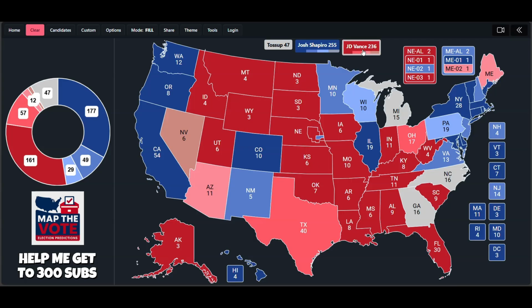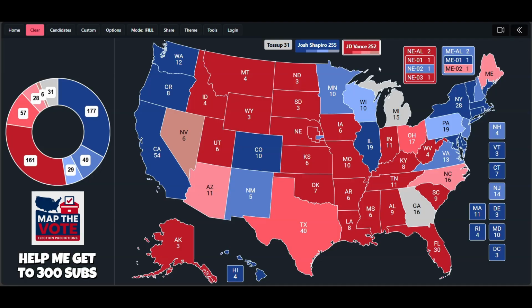However, I do think that North Carolina Republicans still do have a slight edge, and I think J.D. Vance would narrowly carry the state of North Carolina by probably around 1 percentage point or maybe a little bit more, and that does get J.D. Vance to 252 electoral votes.